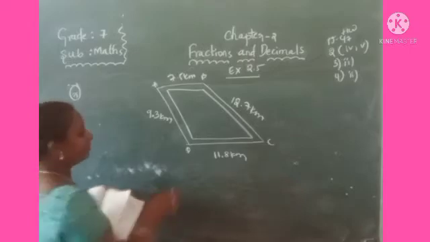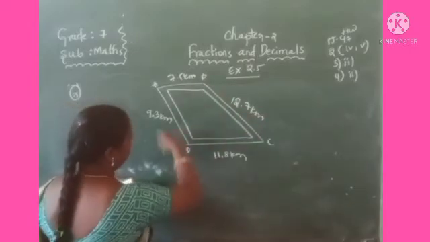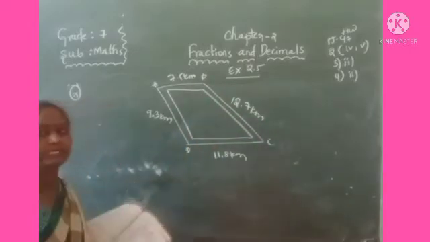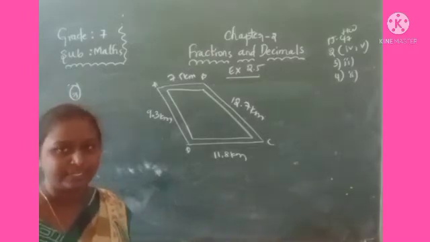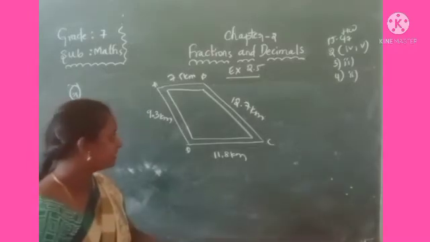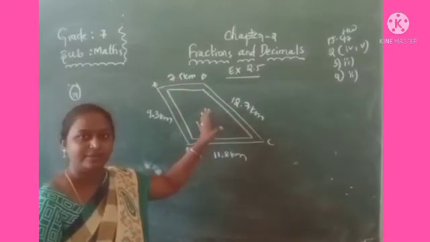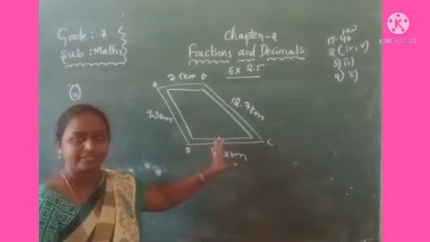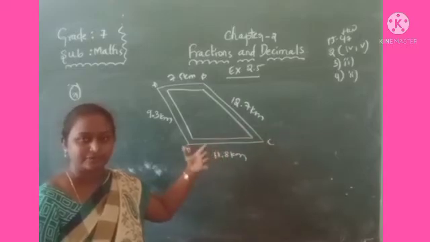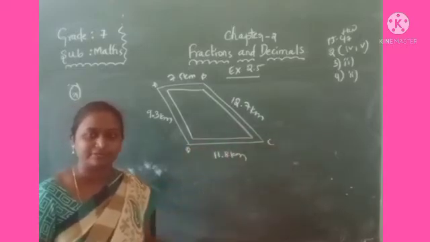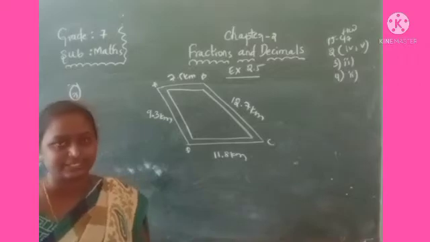Here we have to find who has travelled more distance and by how much. First of all we have to find the total distance of the two persons. After that, we have to compare which person has travelled more. Comparison means we have to subtract both of the travelled distances. Right.